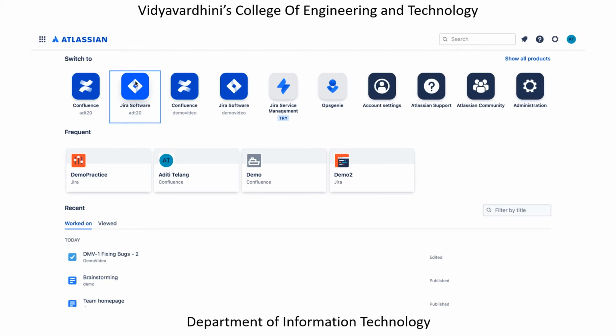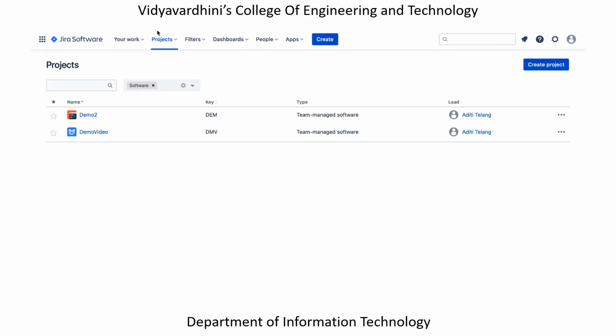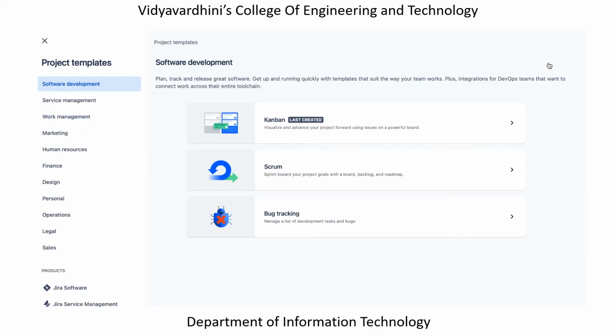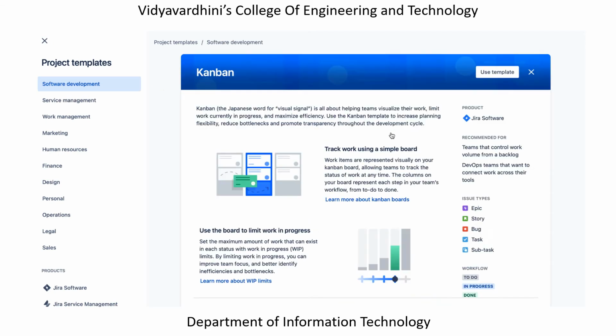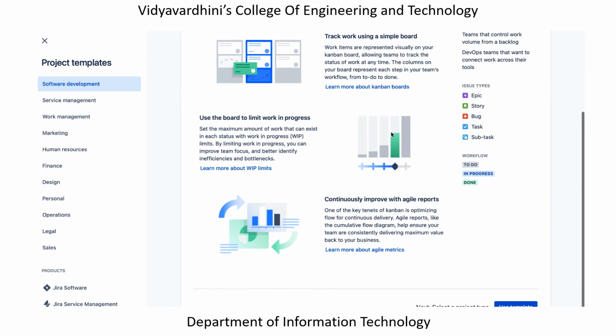Once I click on Jira software, it will take me to the projects tab. Over here I already have 2 projects. I can create another project in this, and each project would be shown on a board. The board is known as the Kanban board, which basically helps to visualize how your project is advancing, how your tasks within a project are advancing, whether they are in the to do part, or whether they have already progressed, or whether they are done. All this tracking, and filtering tasks based on the release or on the labels, can be visualized in the Kanban board.